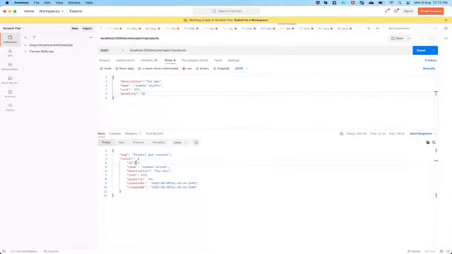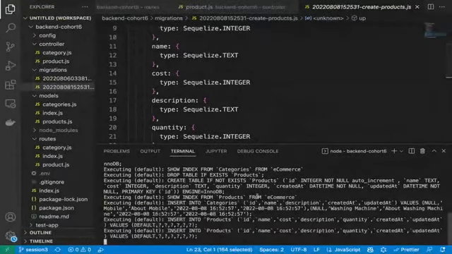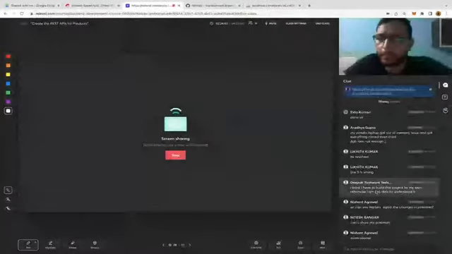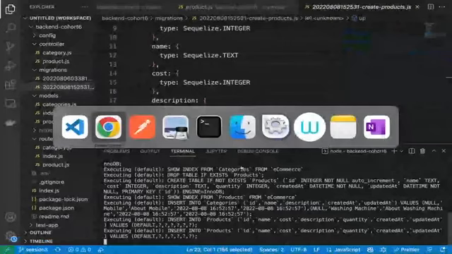You can click on send. You can see now the second item has been created, right? So that's how we can create a product. Okay, zoom please. Can you guys see it now properly? Description, name, cost, quantity, the attributes which you have provided, just providing those values.